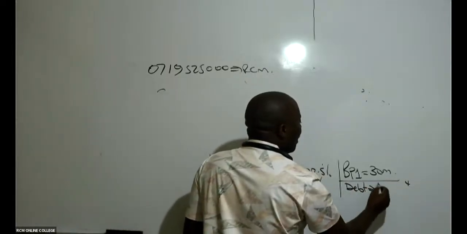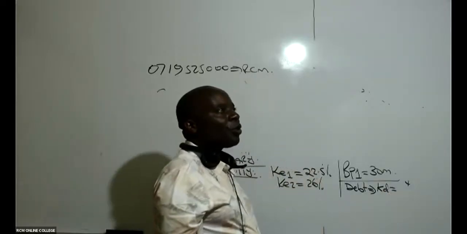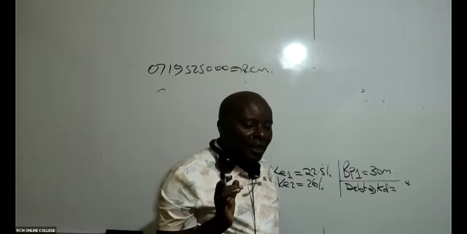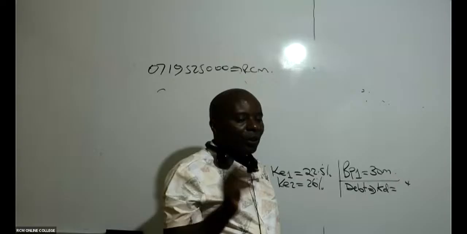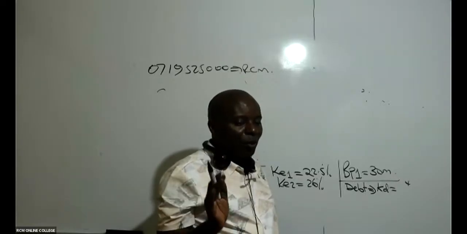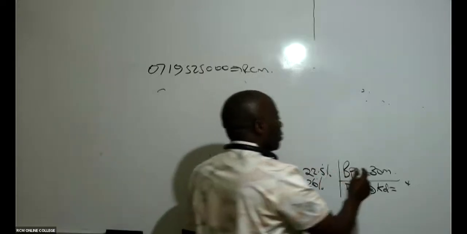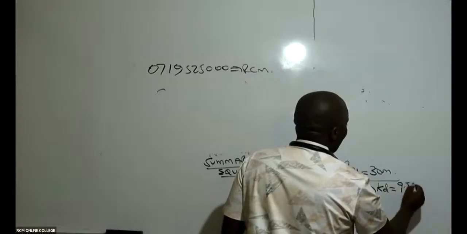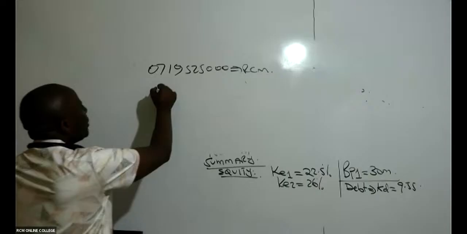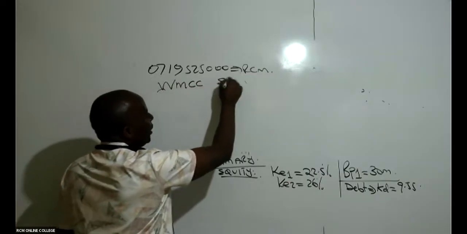If I remember very well, KD was only 1. The cost of debt was only 1. Was it 9.26? KD was only 1 without a break point. 9.55, yes. This was only 1, 9.55 like that. So go ahead and give us the WMCC schedule.